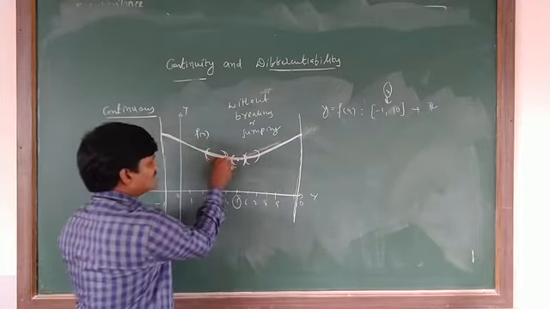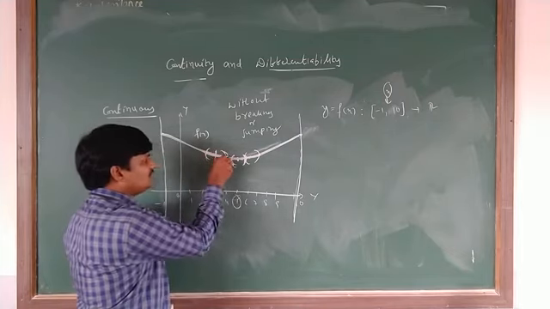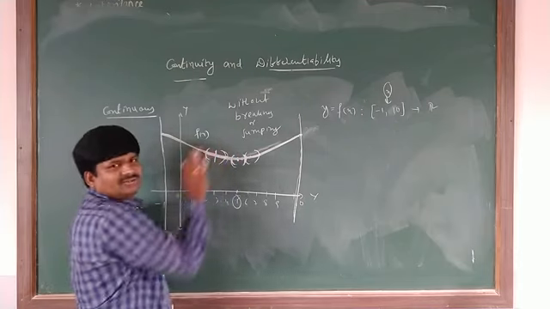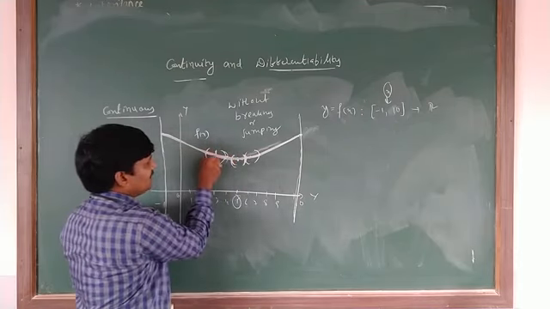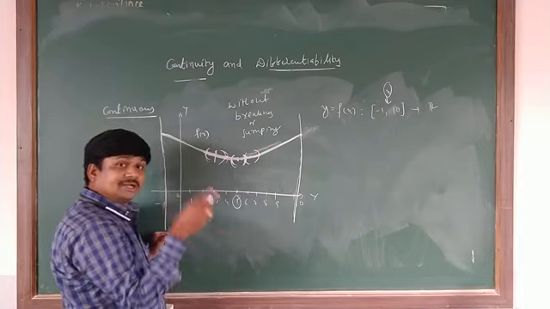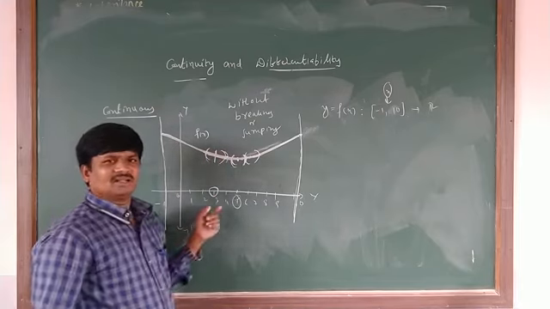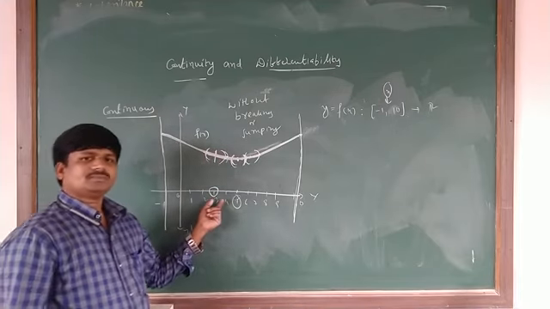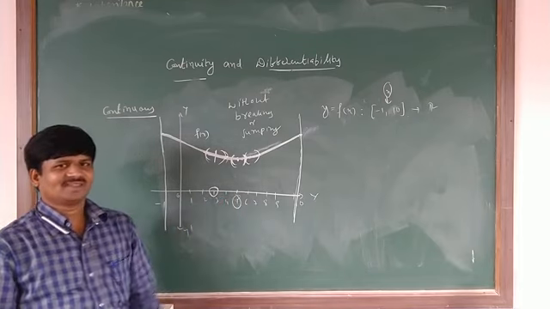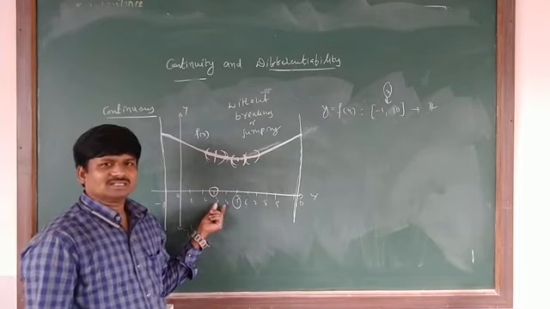Suppose it is a curve I drew without jumping and without breaking, say from here to here. Then what do you say? The function f of x is a continuous function at x equal to 3. Are you understanding or not? At a particular point.